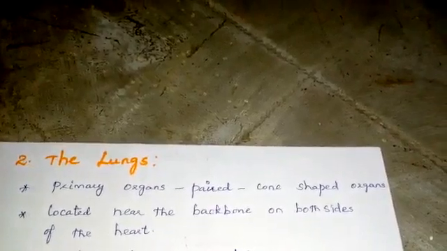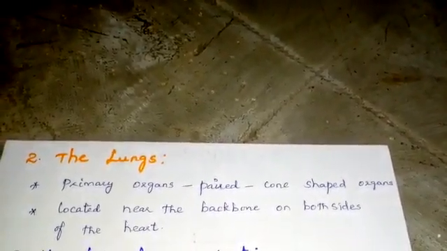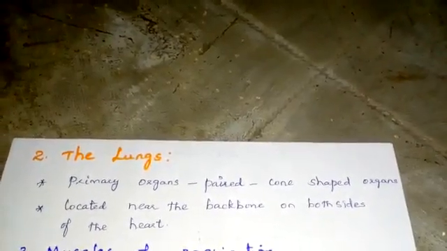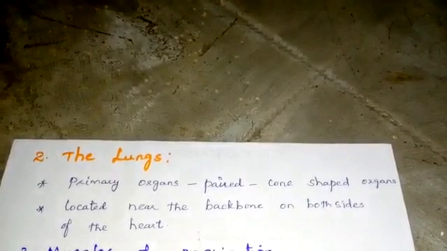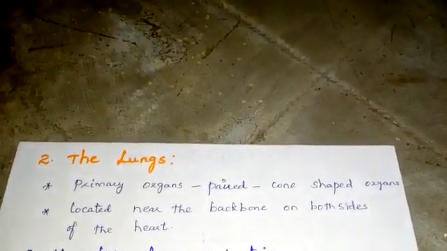Let us see about the lungs. The lungs are the primary organs of the respiratory system. They are paired and cone-shaped organs. They are located near the backbone on both sides of the heart.